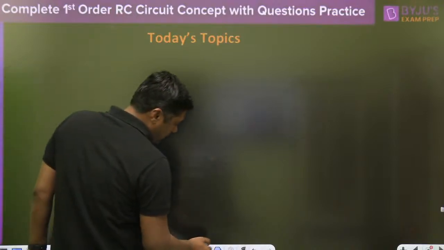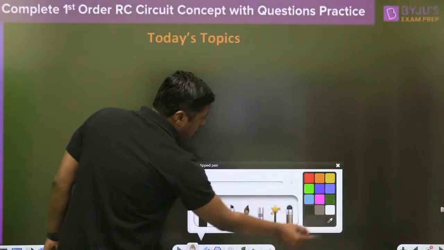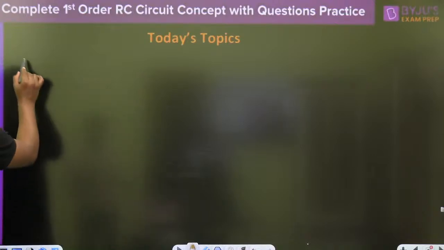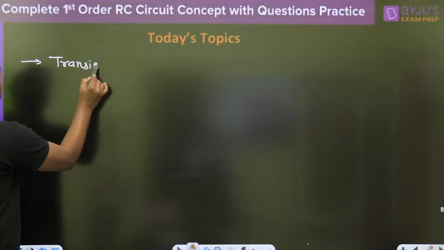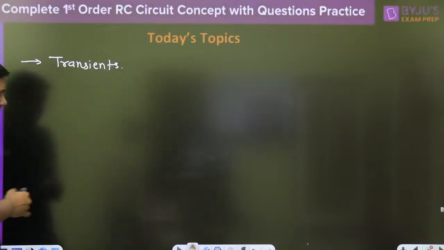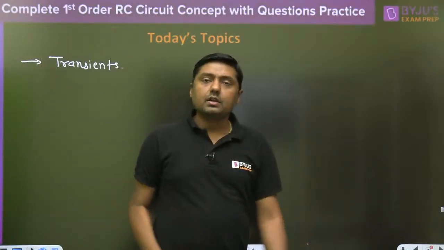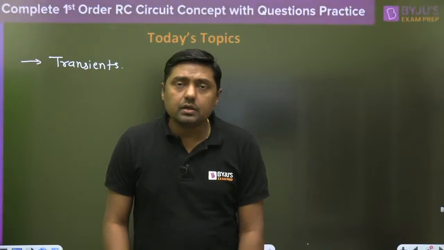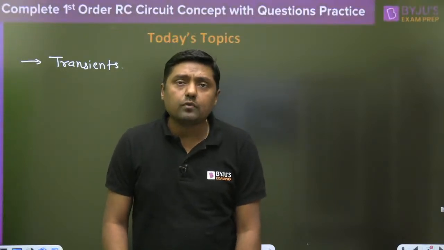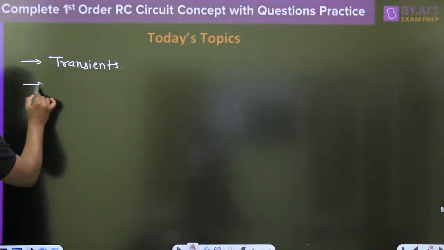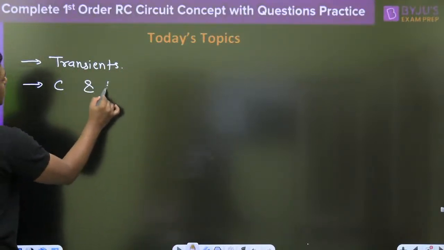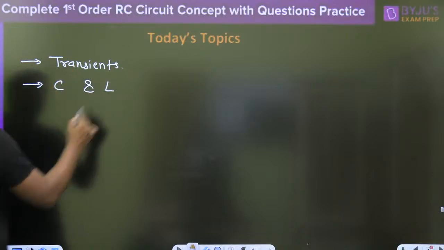Now what is today's agenda? Here we will get the idea about transient, why we are getting the transient in any circuit. Here I am going to discuss the nature of capacitor and inductor, that is, what is the capacitor, what is the working of the capacitor, and what is the working of the inductor, and why we are getting the transient.